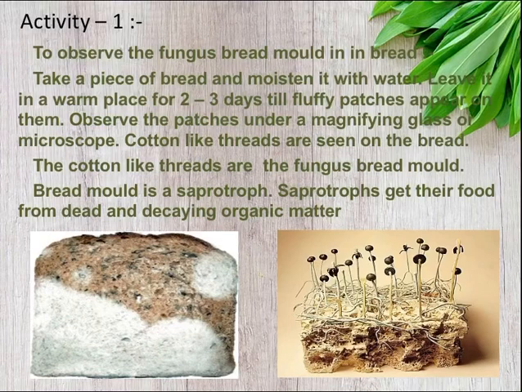Here is one activity based on this chapter. The activity is to observe the fungus bread mold on bread. Firstly, take a piece of bread, moisten it with water and leave it in a warm place for 2-3 days till fluffy patches appear on it. Observe the patches under a magnifying glass or microscope. Cotton-like threads are seen on the bread. These cotton-like threads are the fungus bread mold. Bread mold is a saprotroph. Saprotrophs get their food from dead and decaying organic matter.